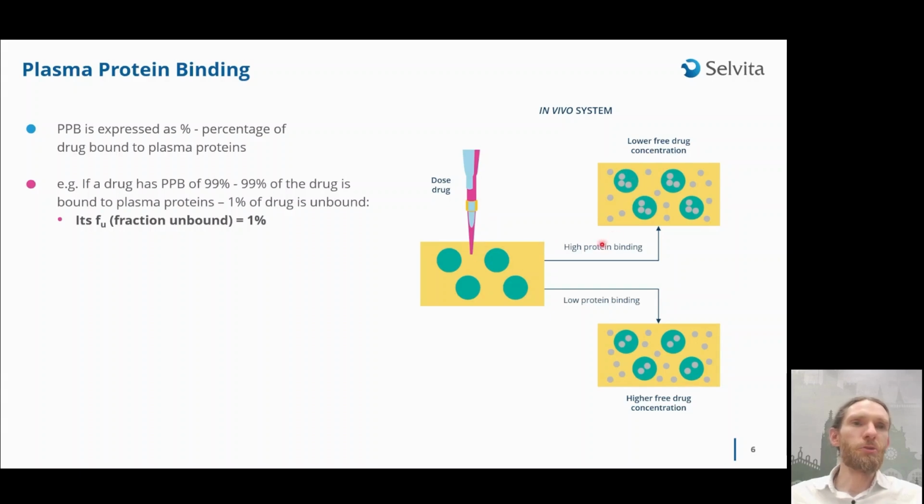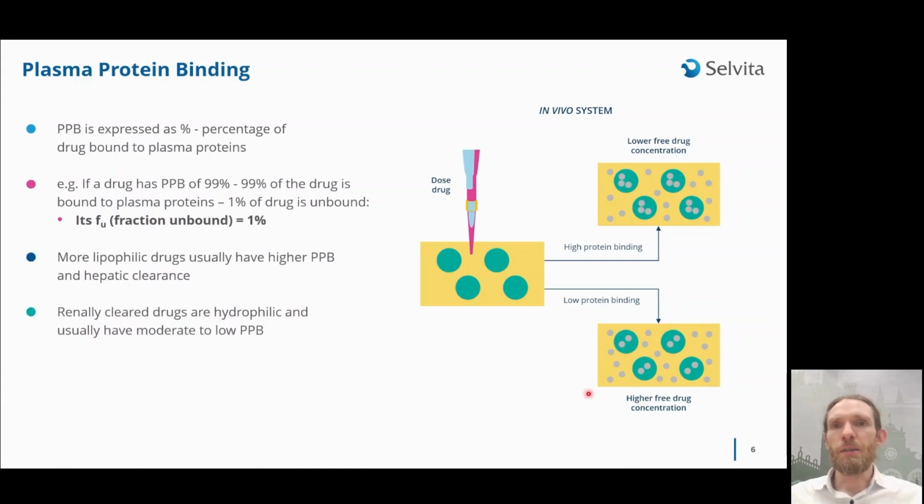Let's have some illustration of that. If we introduce to the system a dose of our drug, the green circles are proteins. In high protein binding, the majority of the drug will be bound to the proteins, and there will be low free drug concentration. In low protein binding, a lower quantity of our drug will be bound to the proteins, and we will have higher free drug concentration. In general, more lipophilic drugs usually have higher PPB and higher hepatic clearance, whereas the renally cleared drugs are hydrophilic and usually have moderate to low PPB.